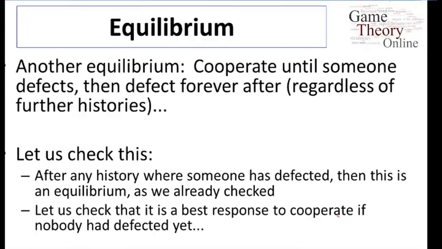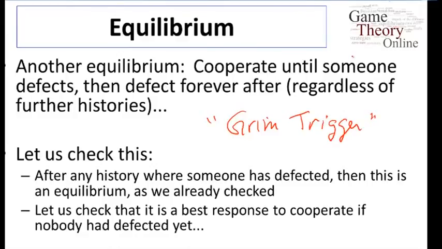Okay, let's have a look at another equilibrium, which is a little more interesting. And this equilibrium is that we do what's called a grim trigger strategy. So we cooperate until somebody defects, and that's sort of the grim trigger.